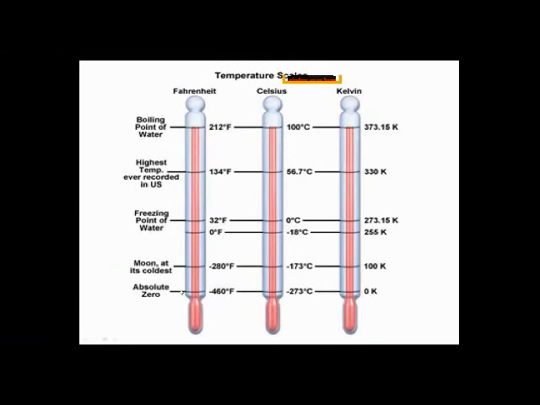The first one is Fahrenheit, the second one is Celsius, and the third one is Kelvin. Fahrenheit starts from 32 degrees and ends at 212 degrees Fahrenheit, while Celsius starts from 0 degrees centigrade and ends at 100 degrees centigrade, while Kelvin starts from 273.15 Kelvin and ends at 373.15 Kelvin.